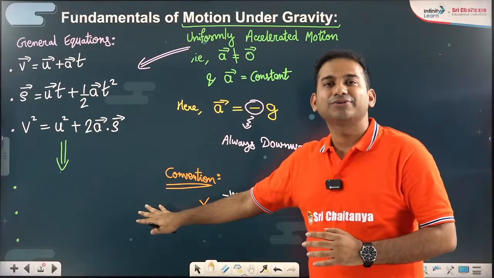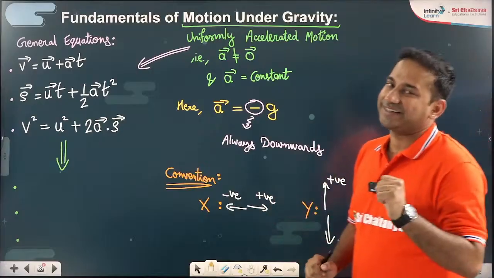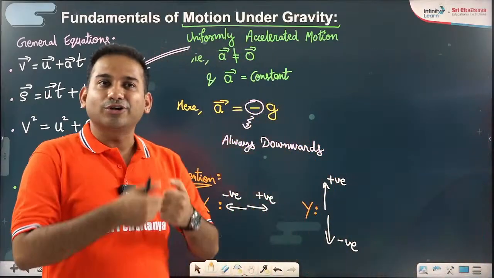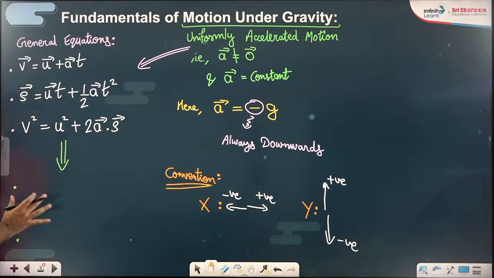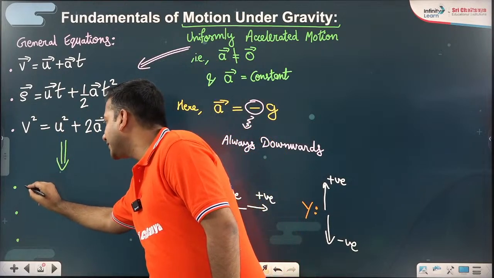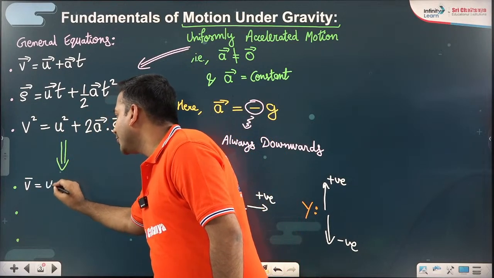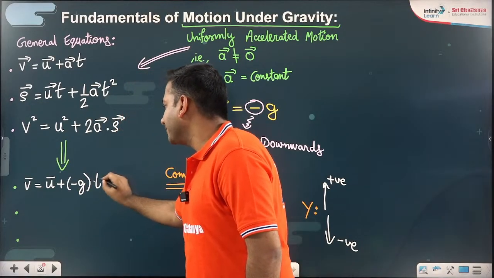All the substitutions you are going to do are always as per the plus minus sign, as per the convention, not as per the support or opposition of motion. So, concluding this, if I want to write these equations again, I'll write here v vector is equal to u vector plus minus g into t.